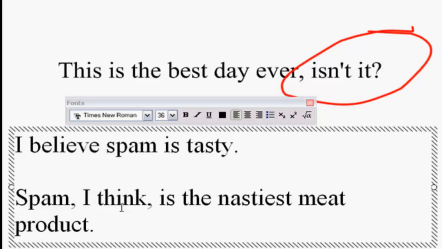So maybe I don't want to stand by Spam is the nastiest meat product, because maybe I'm not sure. Maybe I think you might like Spam a lot, right? And so I want to step back from that a little bit. But that's the way we can do that. We can give that sense of that. All right.